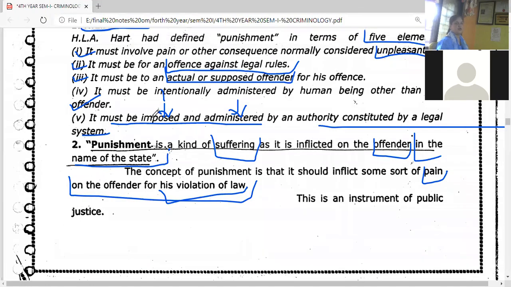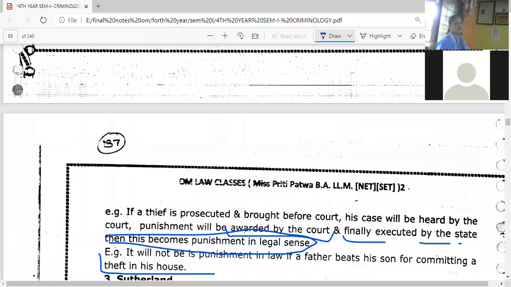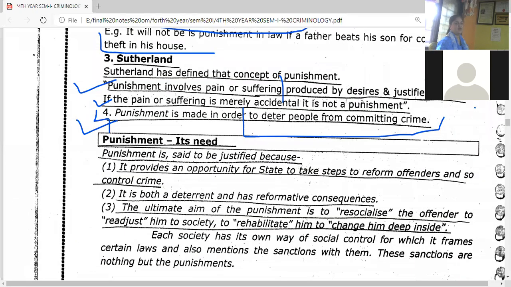Number 1, HLA Hart. Number 2, a general definition of punishment. Number 3, Sutherland. And number 4, again a general definition of punishment. Some common things we found: one, you have done something wrong, so you are going to be punished. Being punished means you are going to suffer some unpleasant, painful act.